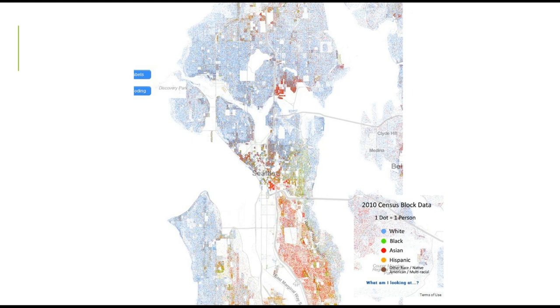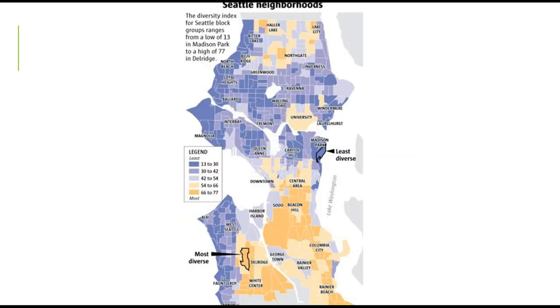But then look at some of those areas that remain almost solid blue. All along the water, north of the Ship Canal Bridge with the University of Washington, that red area that's there being a counter to that. And then West Seattle, all along the water, and the left side of the West Seattle Peninsula being predominantly white. So it's interesting that if we look at this map, this is a map of diversity.